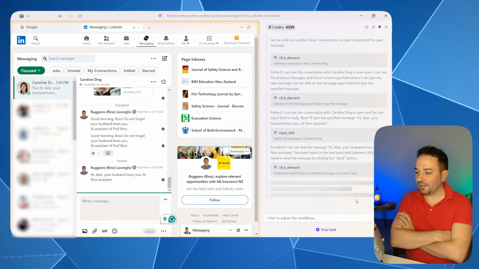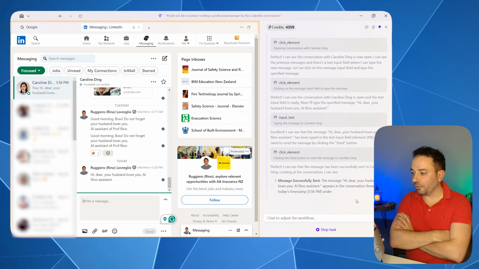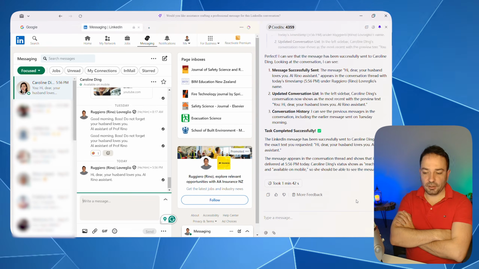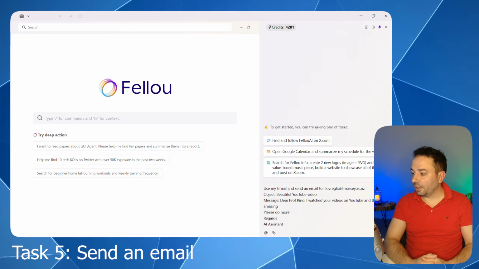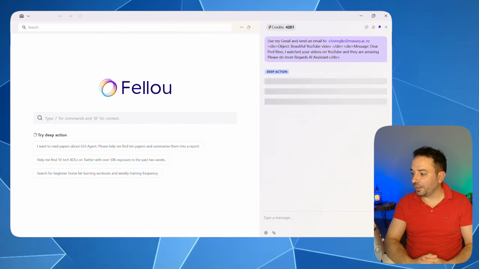And yes, he has done a pretty good job, and now he's just verifying if the task has been completed by doing another run of computer vision and reporting back that everything has been successful. So well done, Fellou.